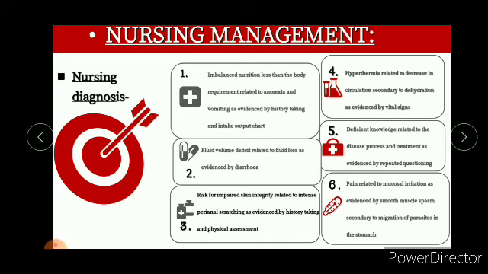Imbalanced nutrition less than body requirement related to anorexia and vomiting as evidenced by history taking and intake output chart. Secondly, fluid volume deficit related to fluid loss as evidenced by diarrhea. Thirdly, risk for impaired skin integrity related to intense perianal scratching as evidenced by history taking and physical assessment.